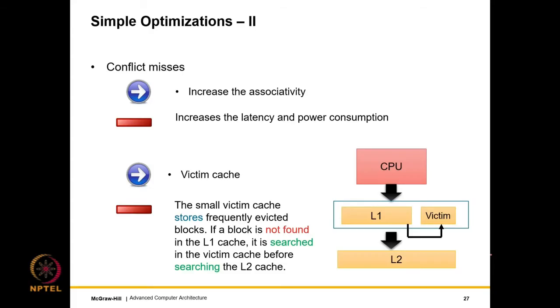The key insight is, in architecture we always need a key program-level insight. The key program-level insight is that there are only a few sets that are heavily contended.